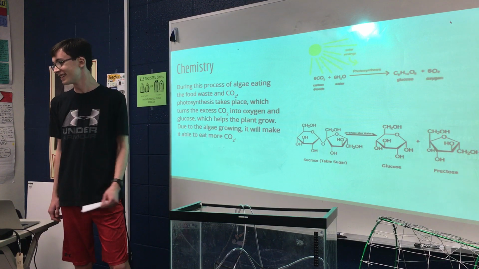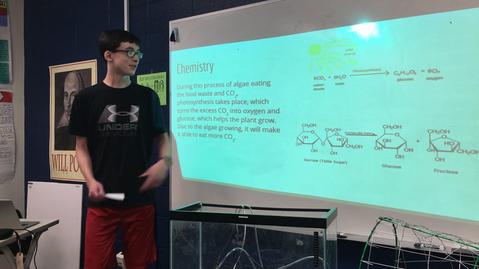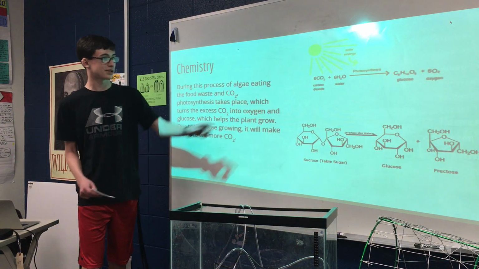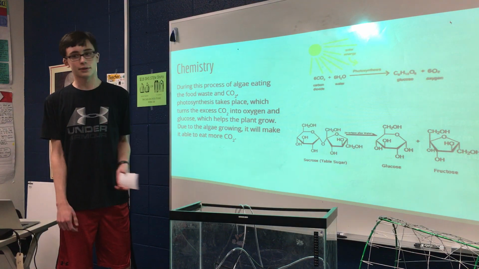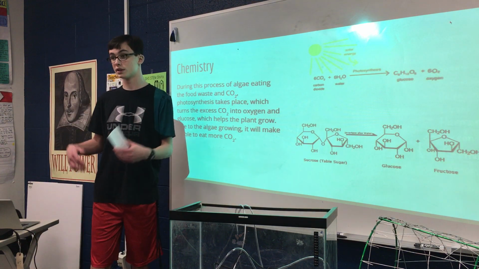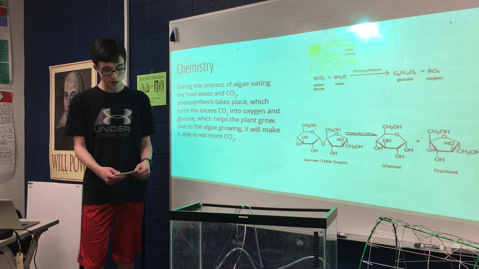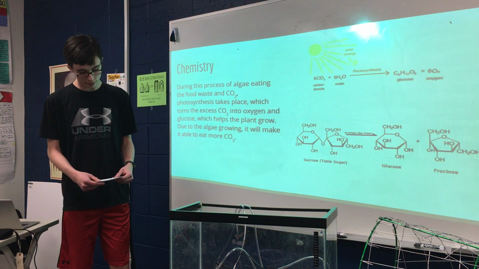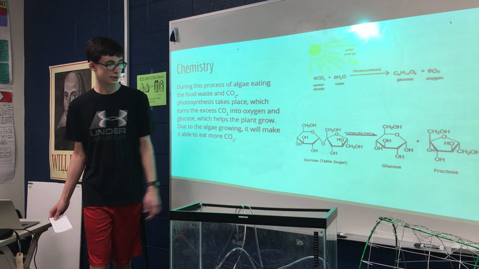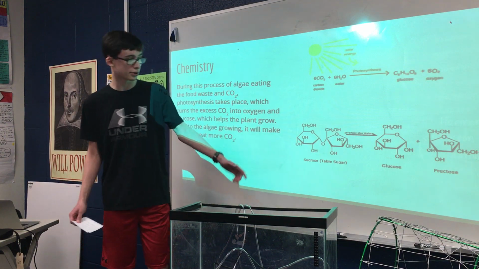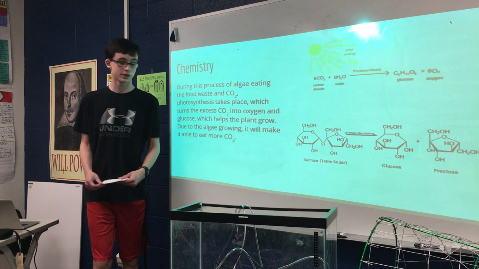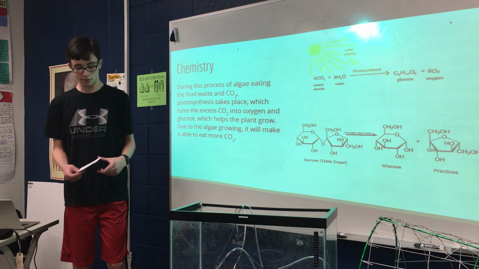Okay, so for the first half of the slide, for chemistry, it shows the equation for photosynthesis, which is what the algae is doing to get bigger, and that way they can consume more food and more CO2. And then the bottom is how the algae breaks down the food. It's showing table sugar being broken down into glucose and fructose, which help the algae grow.